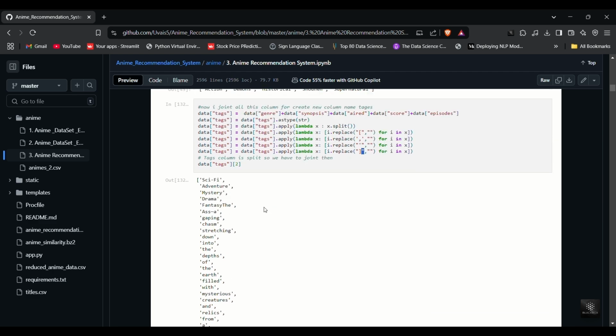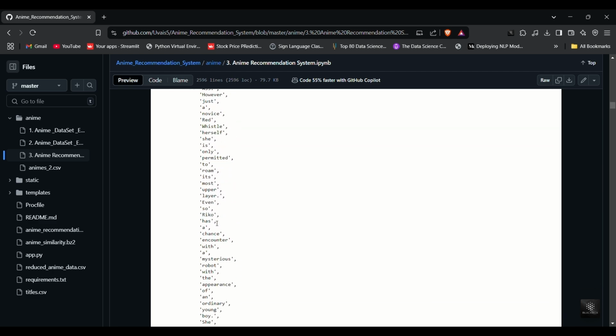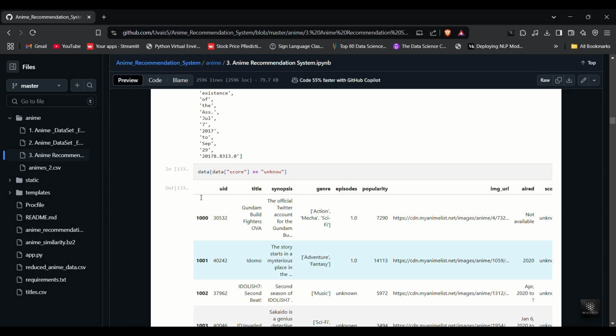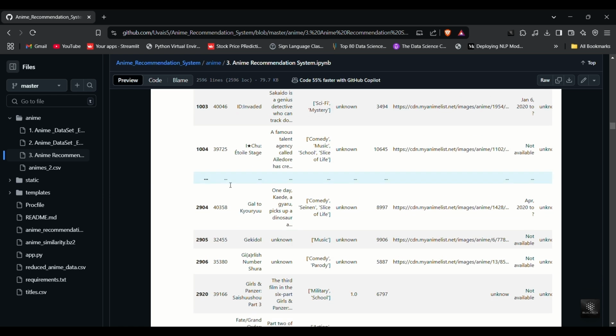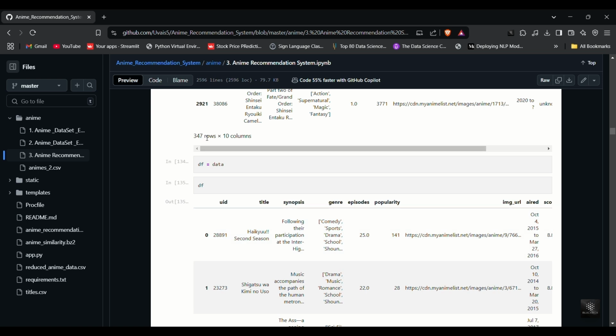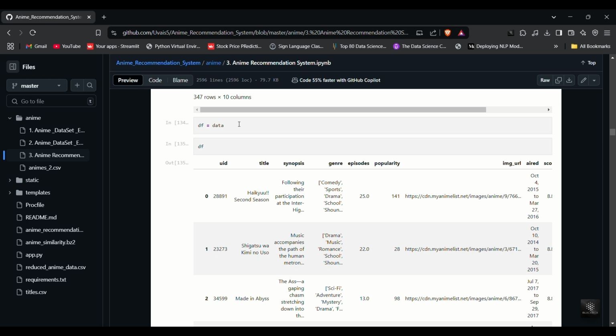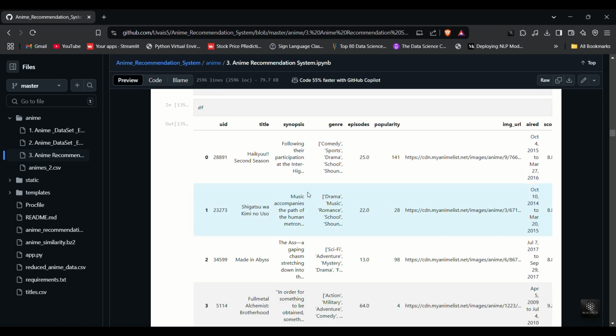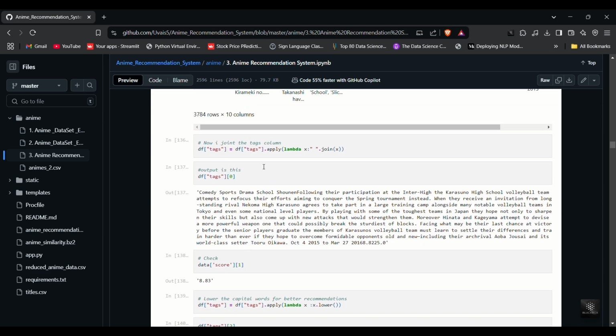While reviewing the dataset, I noticed that 347 rows in the score column contain unknown values. These might not be useful for recommendations, so we need to handle them carefully. Next, I create a copy of the dataset named df and join all words in the tags column using the join function to ensure consistency in text processing.